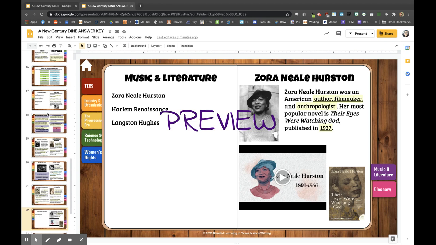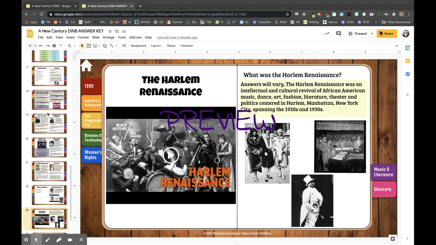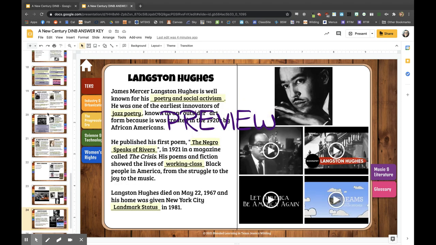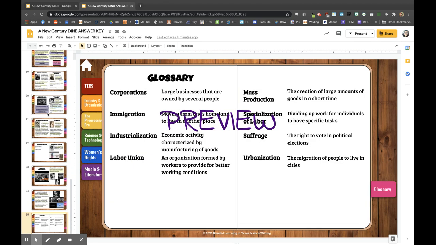And then for music and literature, there's a page on Zora Neale Hurston, the Harlem Renaissance, and Langston Hughes. And then finally, it ends with a glossary.